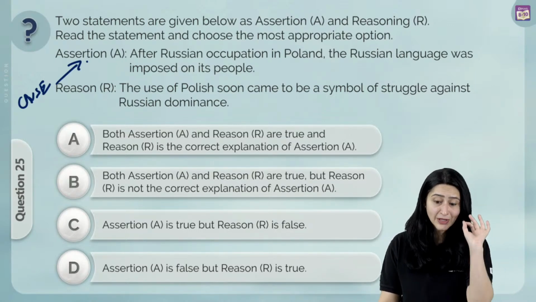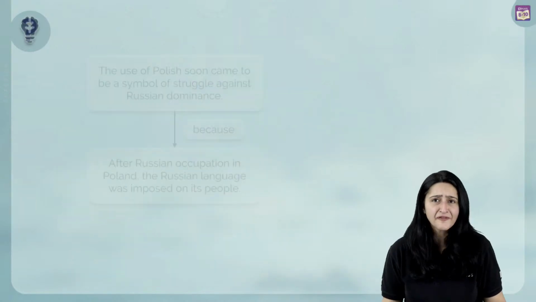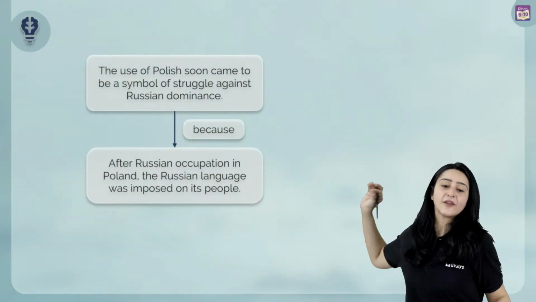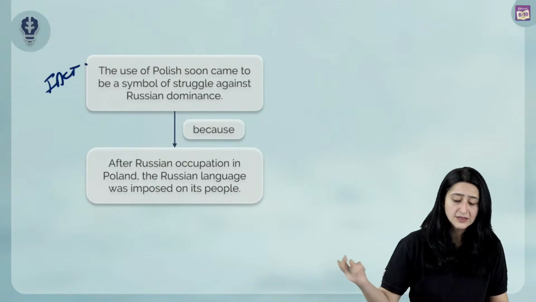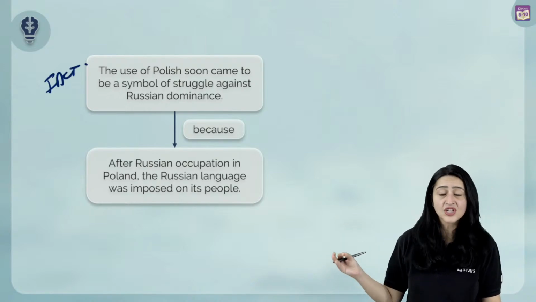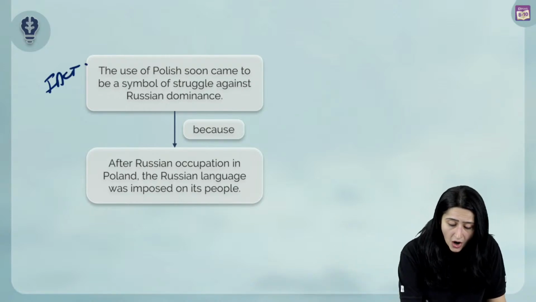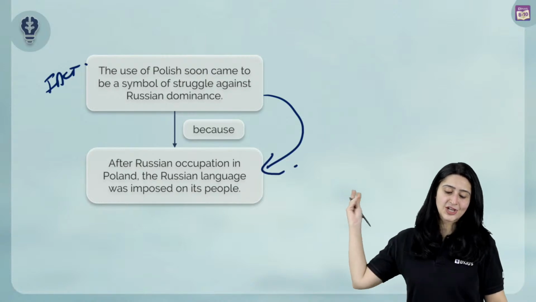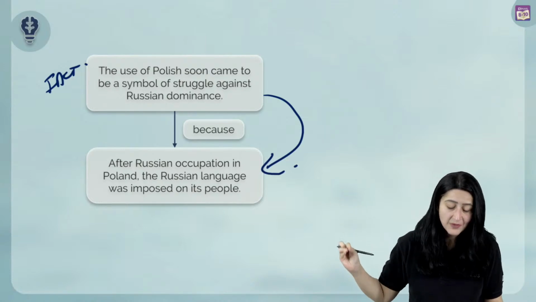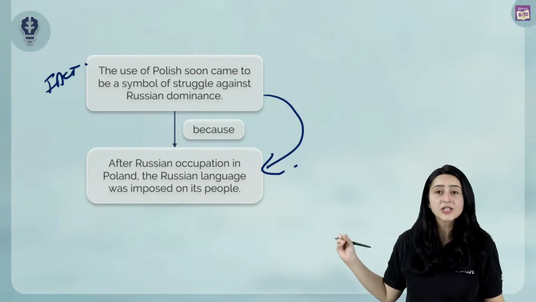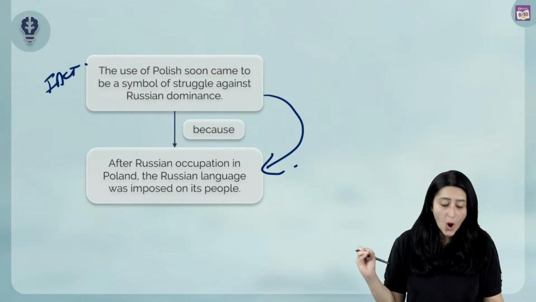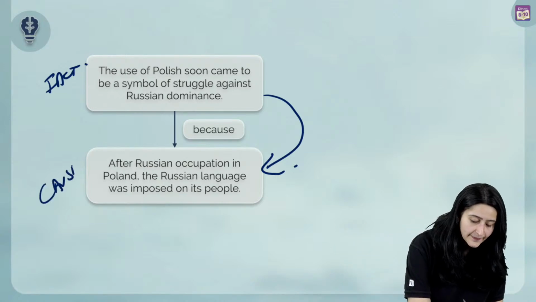Now, think about it like this. What are the facts? The fact is that the use of Polish soon came to be a symbol of struggle against Russian dominance because after Russian occupation in Poland, the Russian language was imposed on its people. Which means what? What is the cause over here? The cause is this.